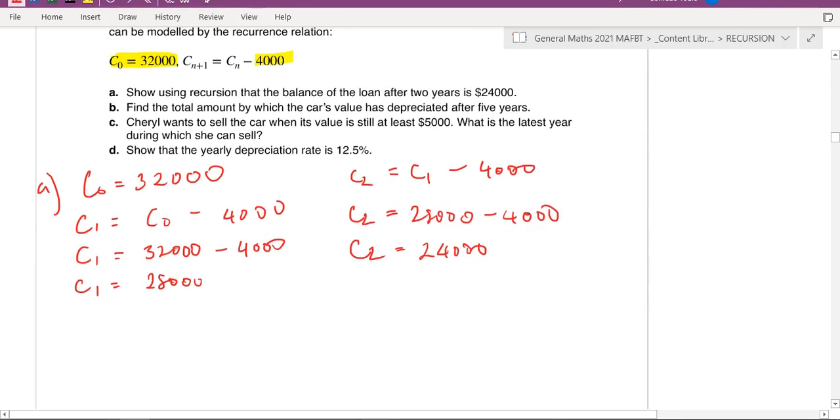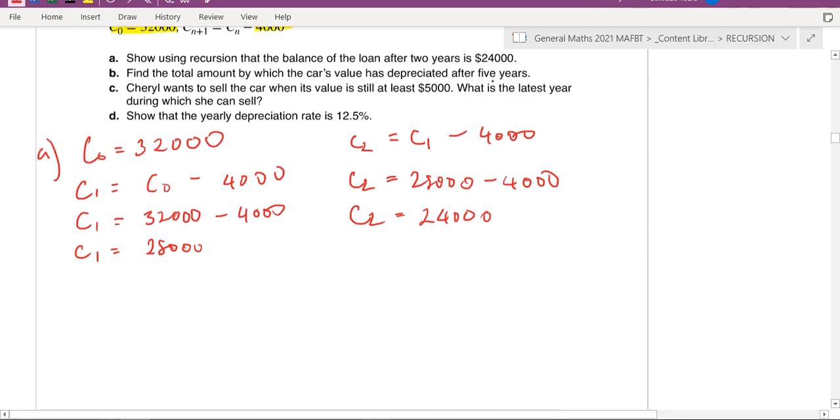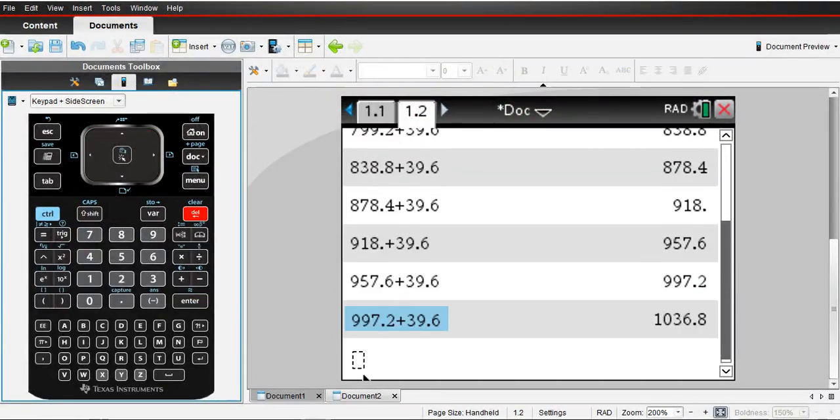Cool. So you have to make sure you show the full working out for these questions, otherwise you will not be getting the full marks for it. You can't just tell me that the value after 2 years is this much. You have to show it. Part B, find the total amount of the car after 5 years. Okay, so what's the value of the car after 5 years?